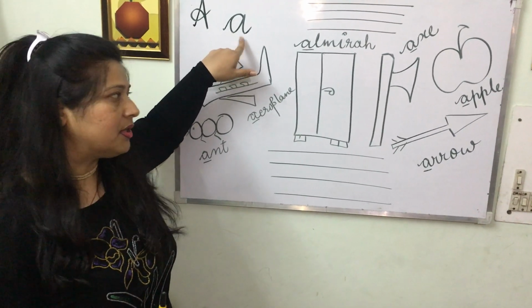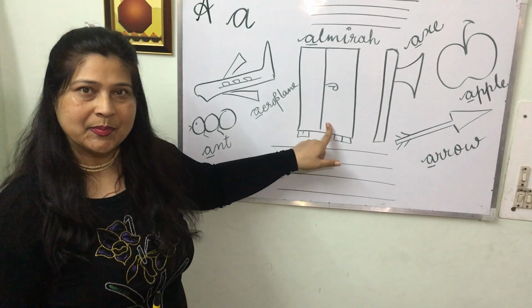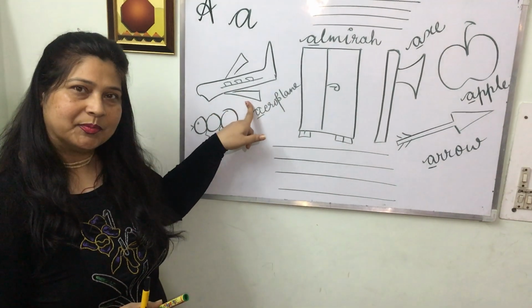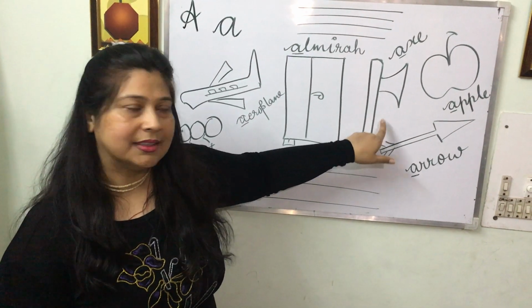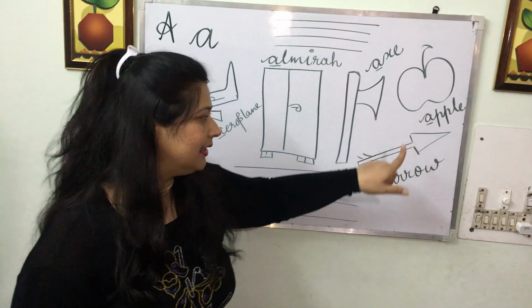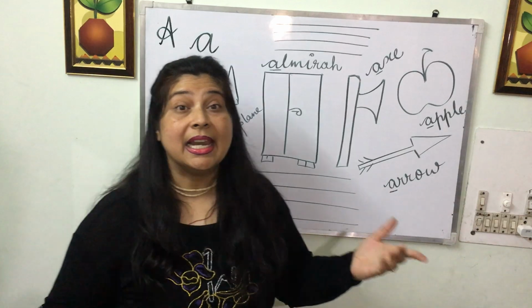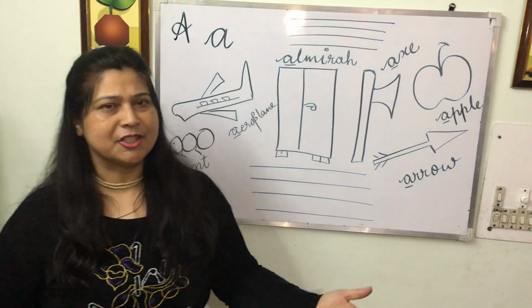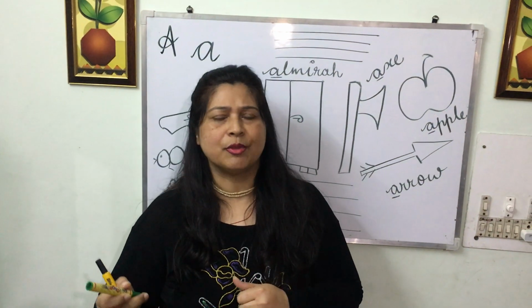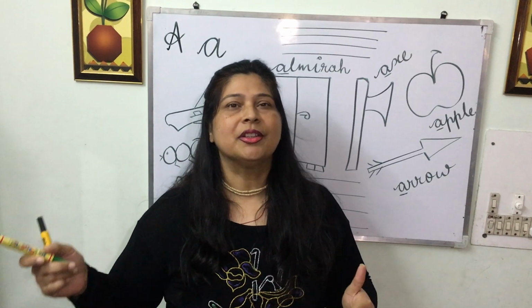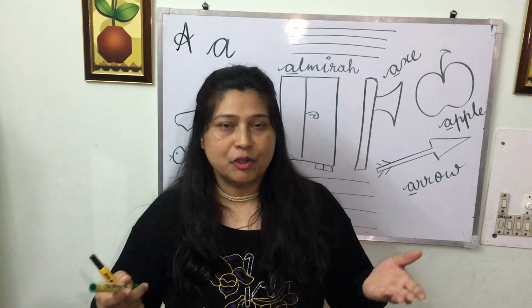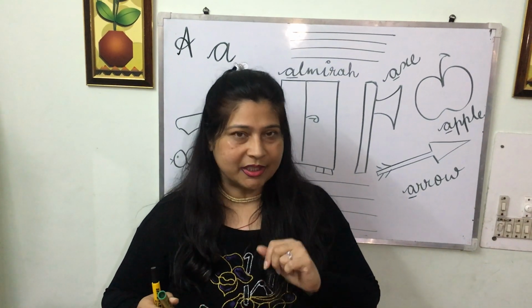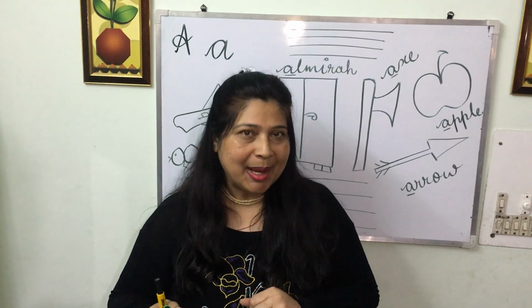The sounds come out like Almira, airplane, ant, axe, apple, arrow, alligator, ambulance. You must have seen ambulances nowadays running on the streets, taking coronavirus victims in them. So you must have seen an ambulance. The word starts with A: ambulance.